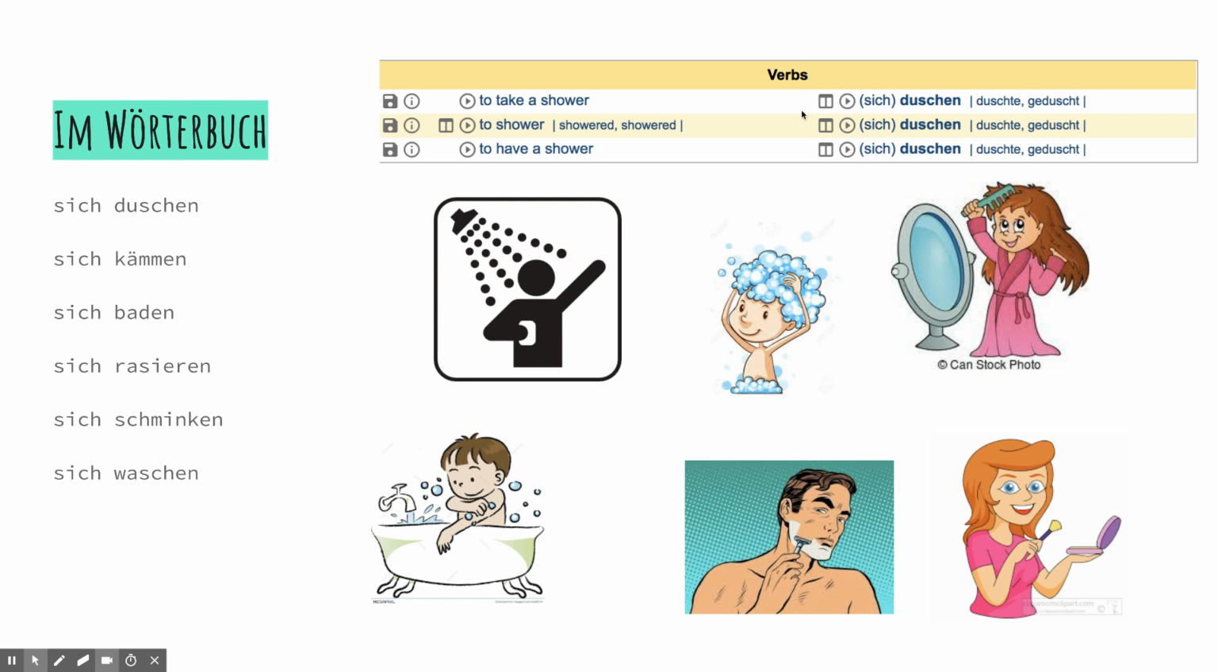Did you figure them all out? You know what they mean? Well, in case one or two of them still stumped you, here you go. Sich duschen is to shower, sich kämmen is to comb, sich baden is to bathe, sich rasieren is to shave, sich schminken is to put on makeup, and sich waschen is to wash.